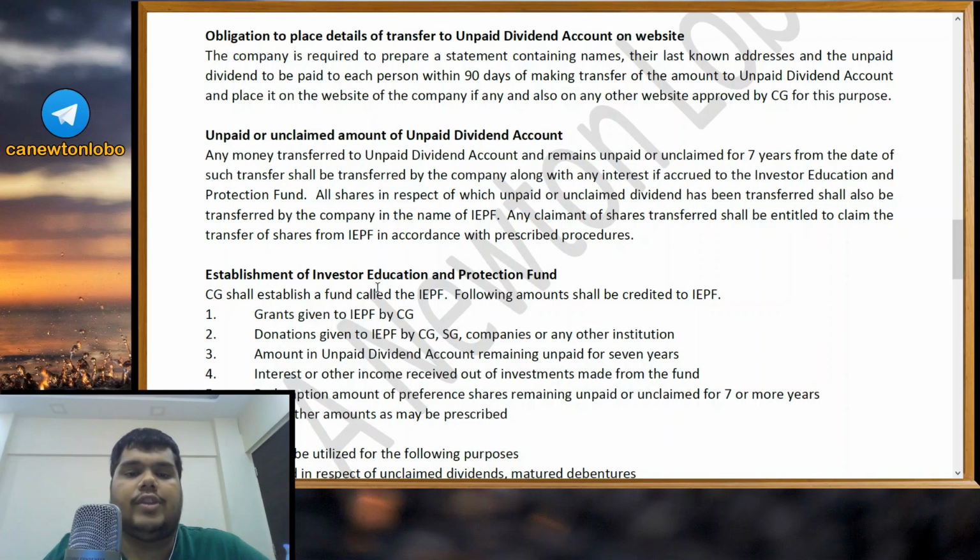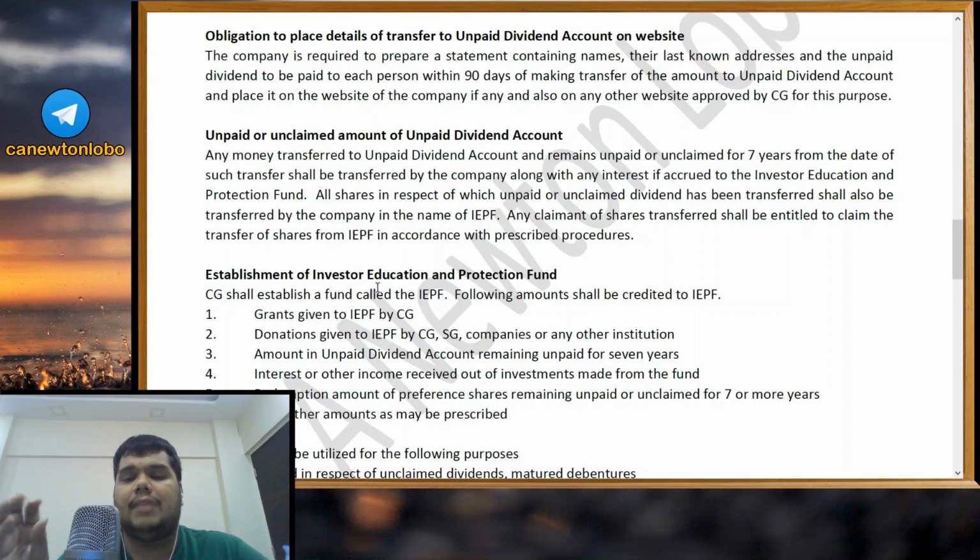All shares in respect of which unpaid or unclaimed dividend has been transferred shall also be transferred by the company in the name of the IEPF. So you will not only transfer the unpaid dividend lying in that unpaid dividend account to the IEPF, you will also transfer those shares, those shareholders in whose name that dividend is lying unpaid, those shares also you will transfer to IEPF. IEPF is Investor Education and Protection Fund.